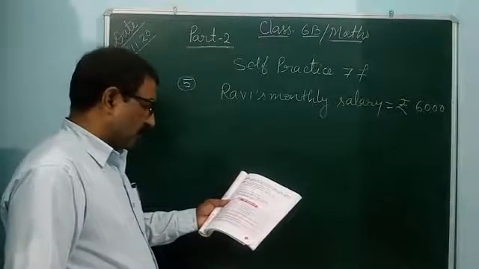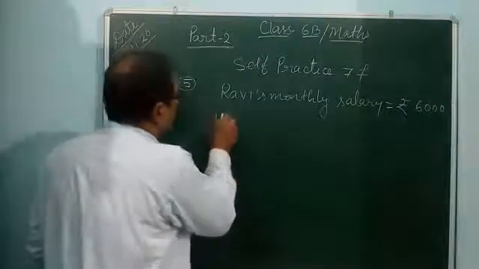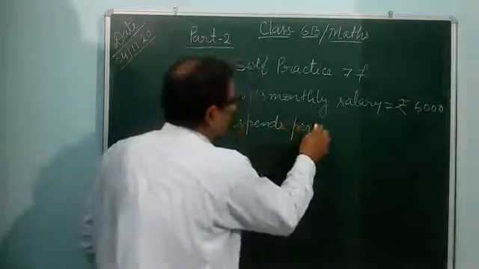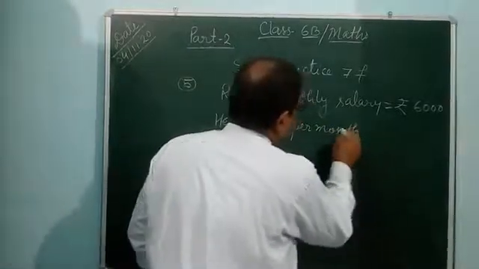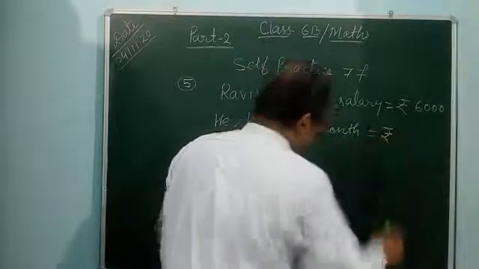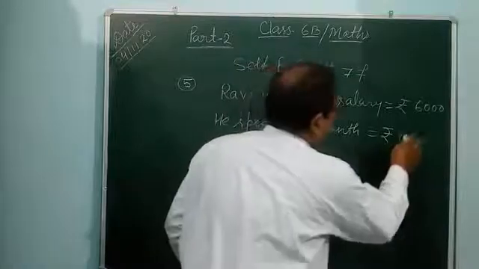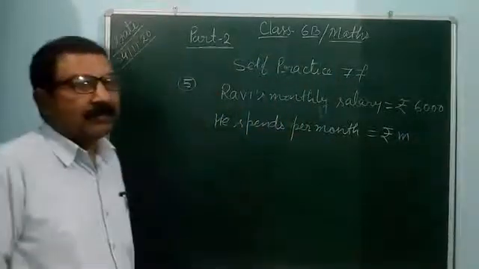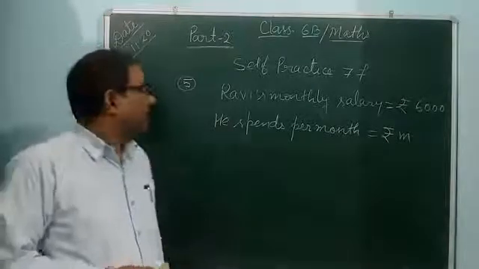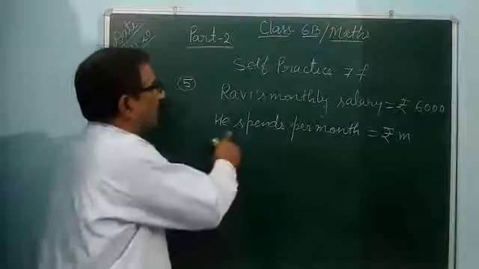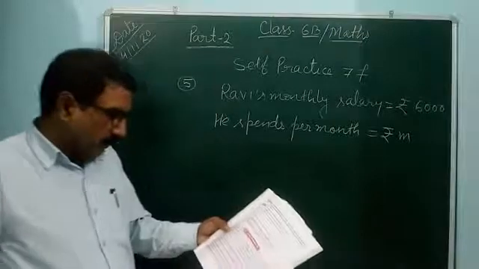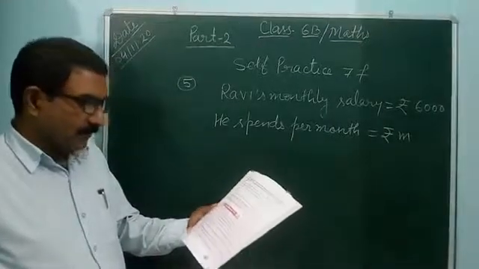He spends per month is equal to rupees m. This is not given in the number form, means digit form. It is an unknown number, means it is not known. He spends per month rupees m. So m is an unknown number. What is his monthly expenditure?